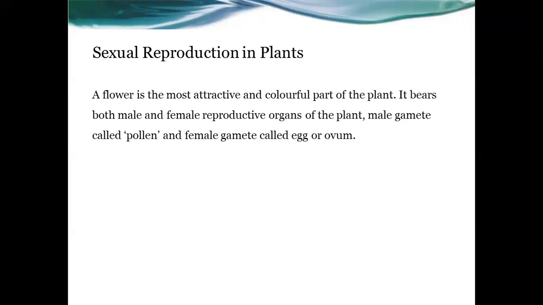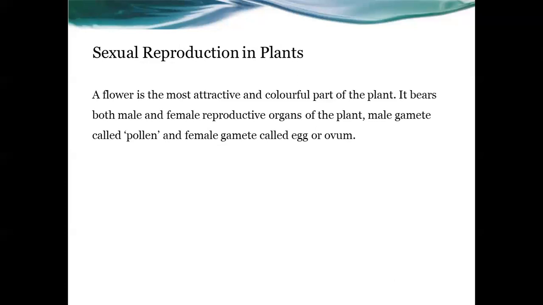And you know what the meaning of sexual reproduction in plants is? Look at what is mentioned in the slide. Look at the screen. A flower is the most attractive and colorful part of the plant, as you all know. What is the most attractive and colorful part of the plant?